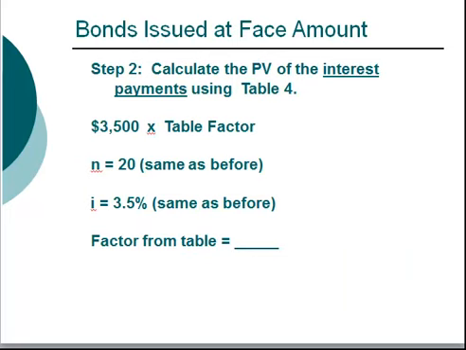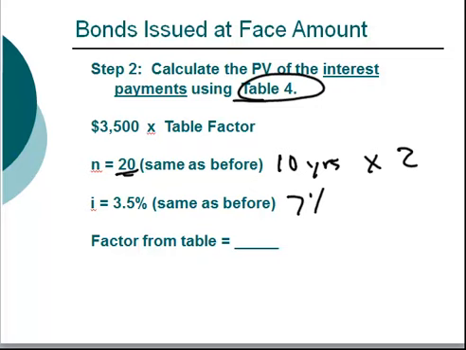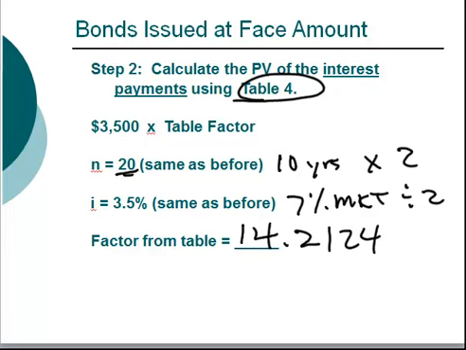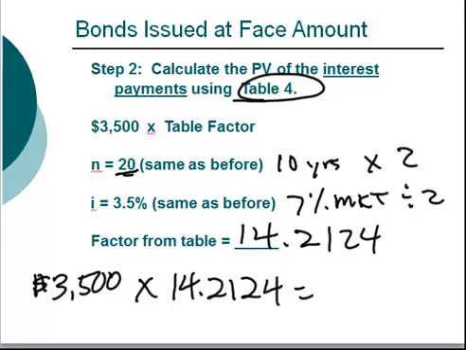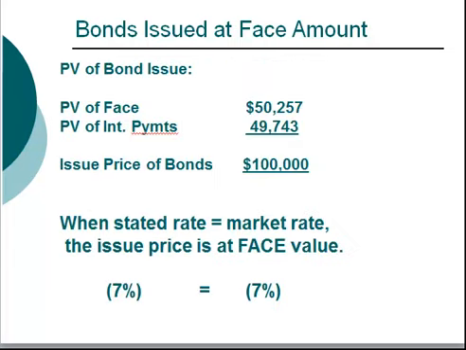To calculate today's value of these 20 cash payments that will be made, we go to Table 4. Our N is 20, same as before, 10 years times 2 per year, and the 7% market rate divided by 2. The factor in the table is 14.2124, and the present value of the interest payments is equal to $40,743.